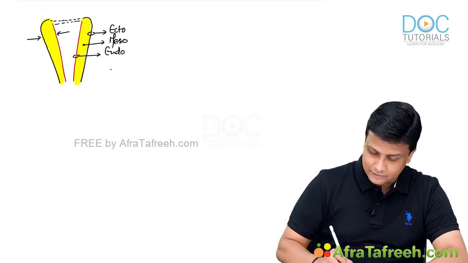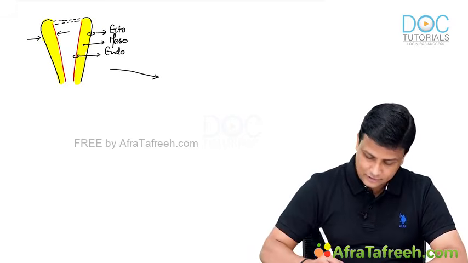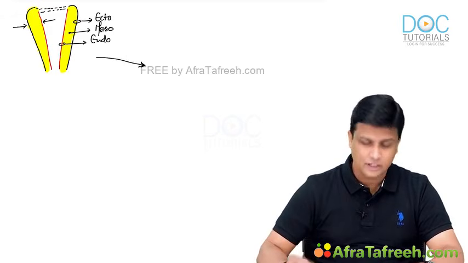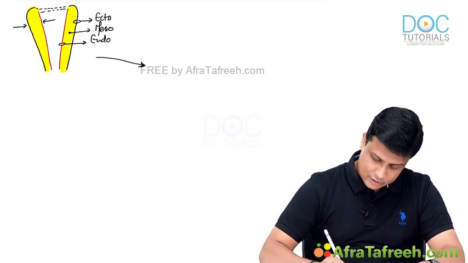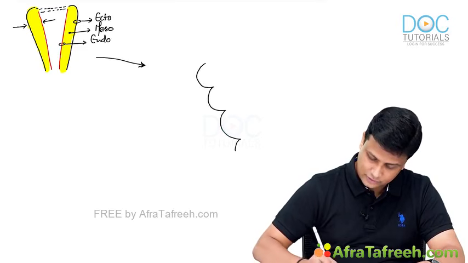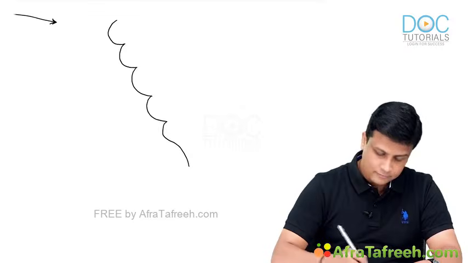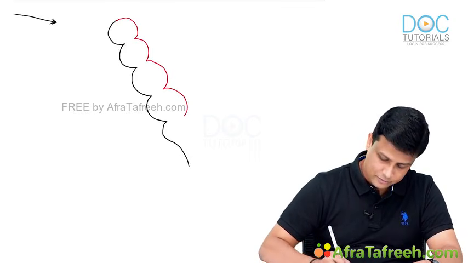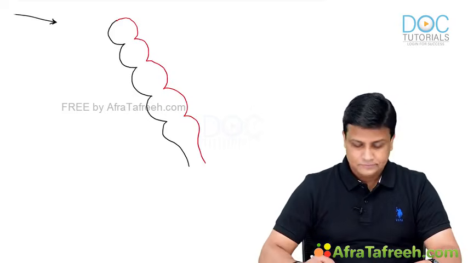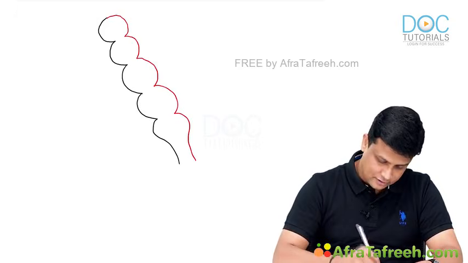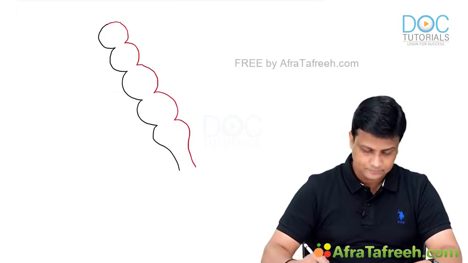So further diagram, let me draw it here. Let's draw the further diagram here, like what is the further development? And I'm going to use the same color code here. So imagine this one here, there will be your ectoderm invaginating here. 1, and then 2, then 3, then 4. This one is your endoderm, which is invaginating out here. Perfect. And in the middle, that yellow colored one will be your mesoderm, guys. So let me just remove this to avoid any distraction.